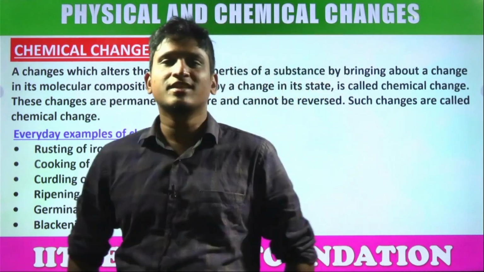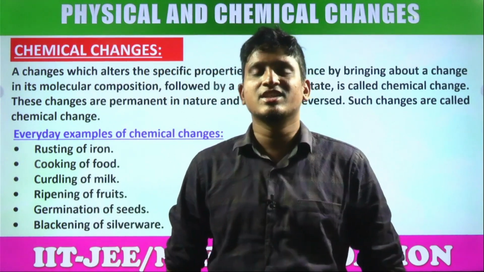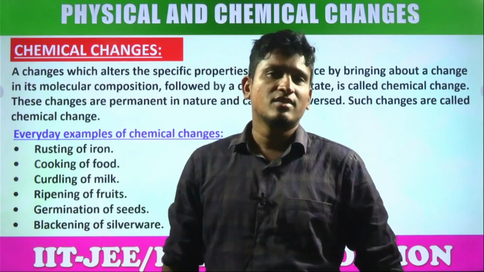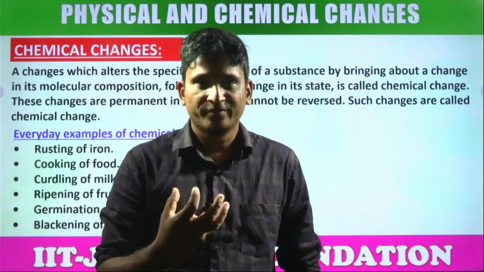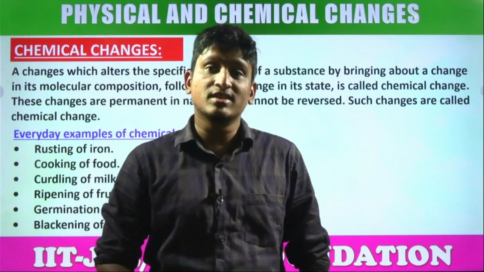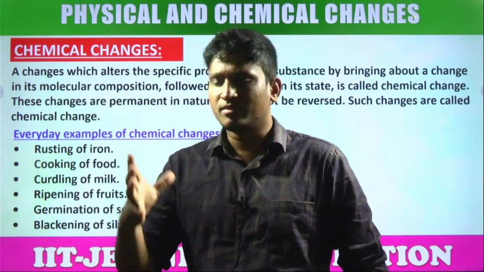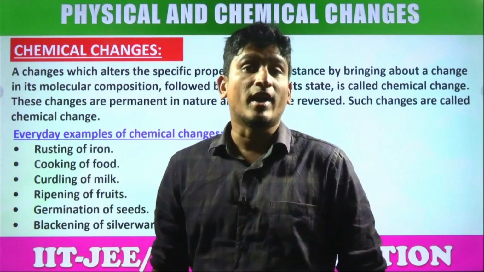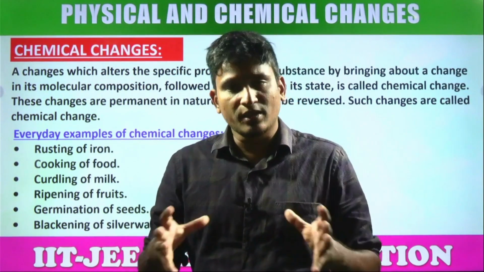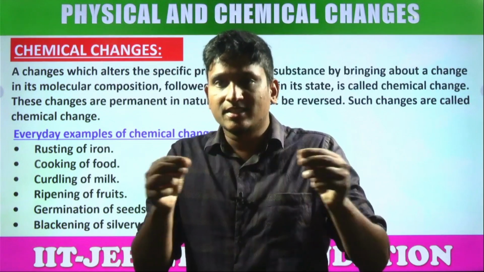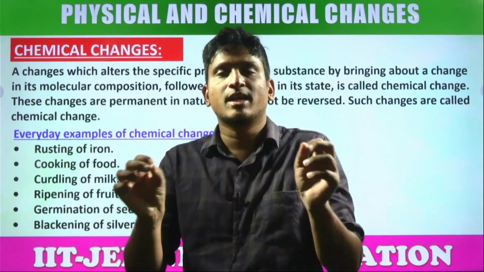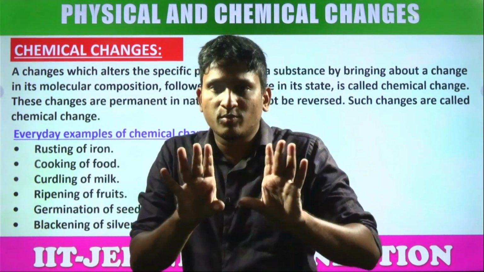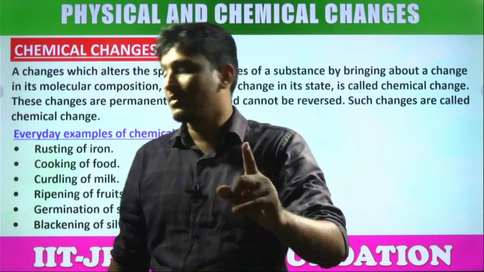Cooking of food, you answer guys. Is it a physical change or chemical change? Cooking of food is a chemical change. Why? Because I'll give you one example. Students, definitely there is a difference between eating raw vegetables and cooked vegetables. What's the difference? Cooked vegetables or cooked anything are easily digestible comparatively with raw food. Why? The reason is, when you cook the food, the higher members of proteins and vitamins break down into simpler proteins and simpler vitamins. That means a molecule is getting broken down or not? Then that's why it is a chemical change.